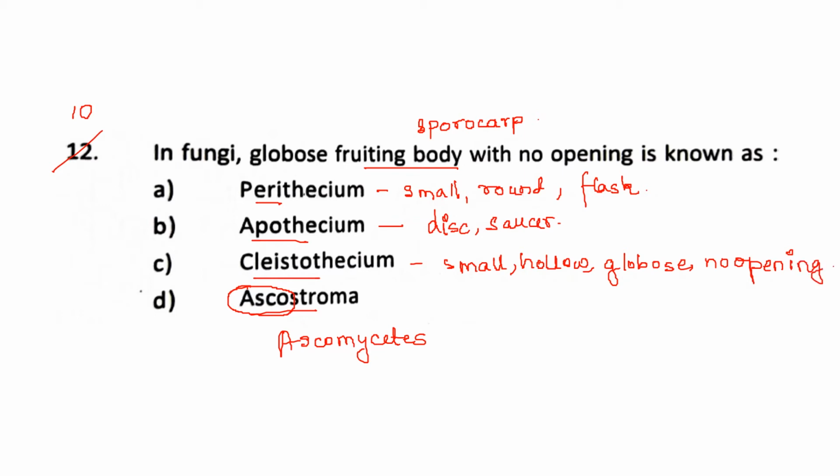So there is the keyword that cleisto means closed. And then ascostroma, which is like they have bitunicate asci in cavities with locule-shaped ascocarps. Okay, so our answer will be option number C.